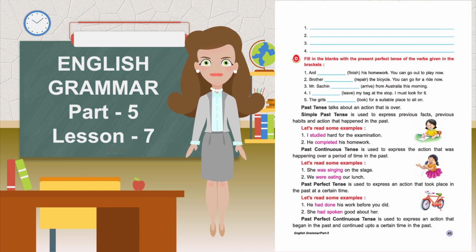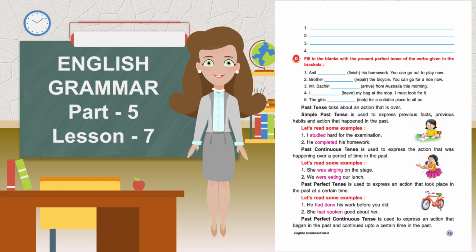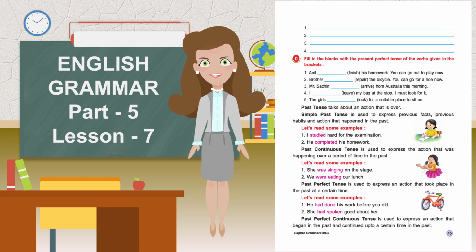Past continuous tense is used to express the action that was happening over a period of time in the past. Let's read some examples. She was singing on the stage. We were eating our lunch.